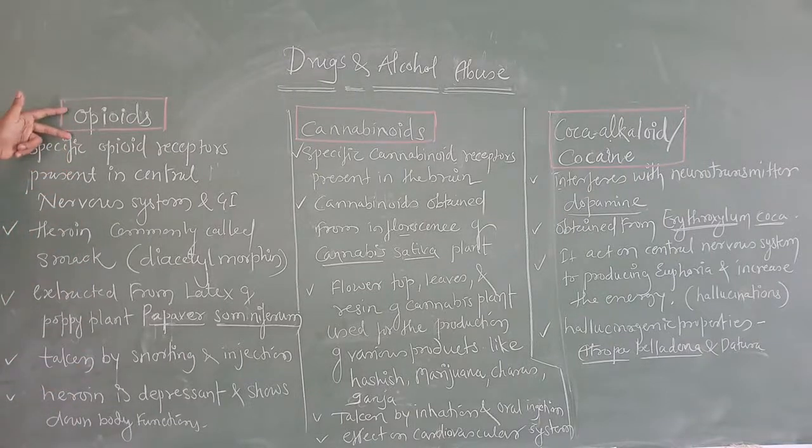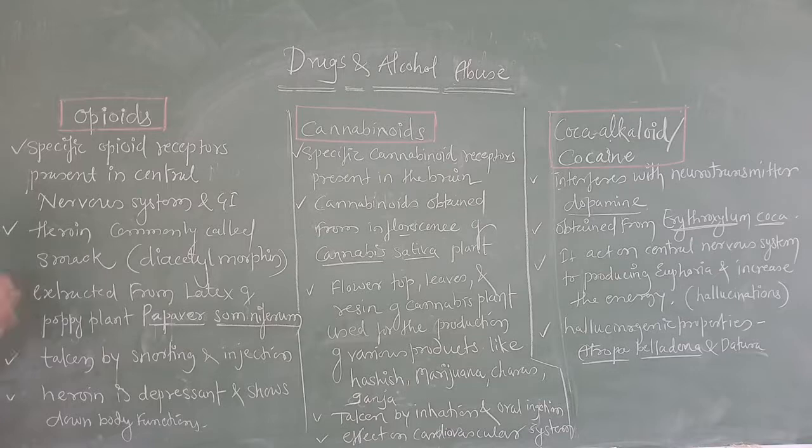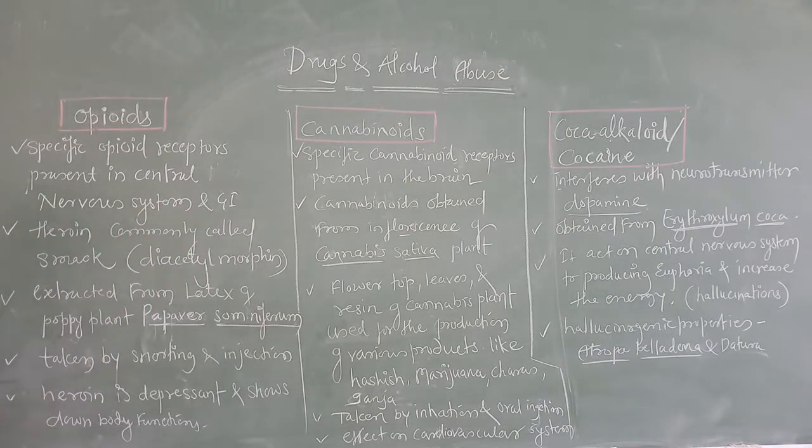Opioids are the drugs which act through specific opioid receptors present in the central nervous system and gastrointestinal tract. These drugs act through the receptors present in our body. This you have to make clear first. For opioids, the receptors are present in the central nervous system and gastrointestinal tract. Understood? Next, commonly, among the opioids, heroin comes.